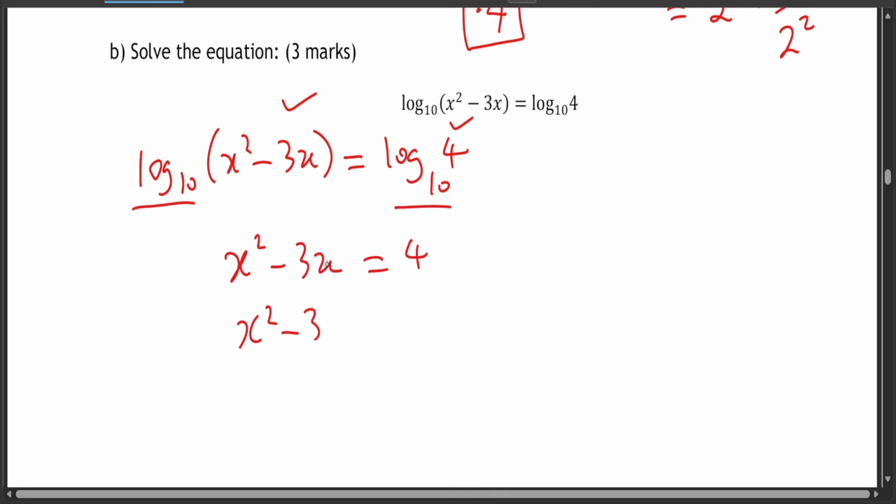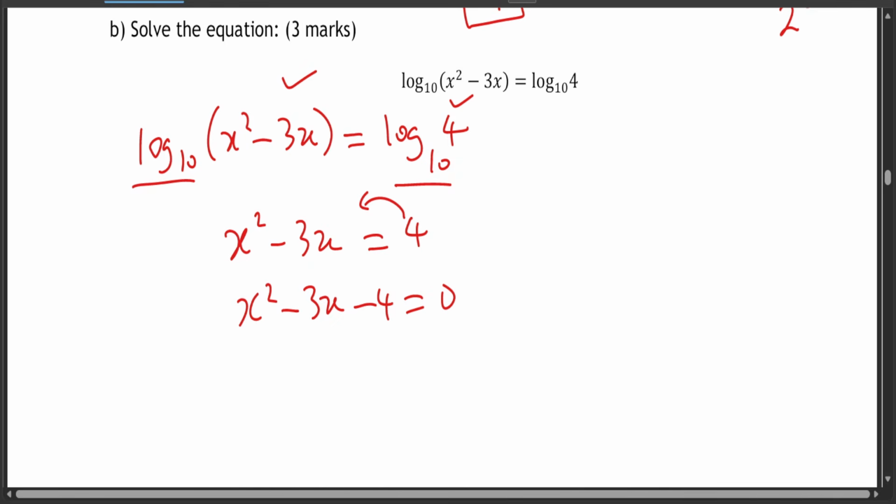You're going to get x squared minus 3x minus 4 equal to 0 because you brought 4 to the other side, and voila, you get a quadratic equation. Now after getting the quadratic equation, obviously your sum is negative 3, which is this, and your product is negative 4, which is this. And which are the two numbers? If you add, it gives you negative 3. If you multiply, it gives you negative 4. It's supposed to be negative 4 and 1. If you multiply, it gives you negative 4. If you add them, it gives you negative 3.